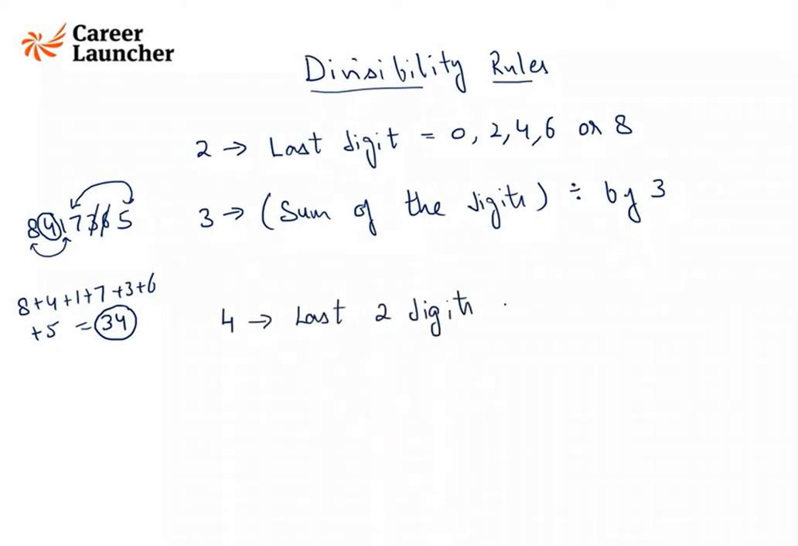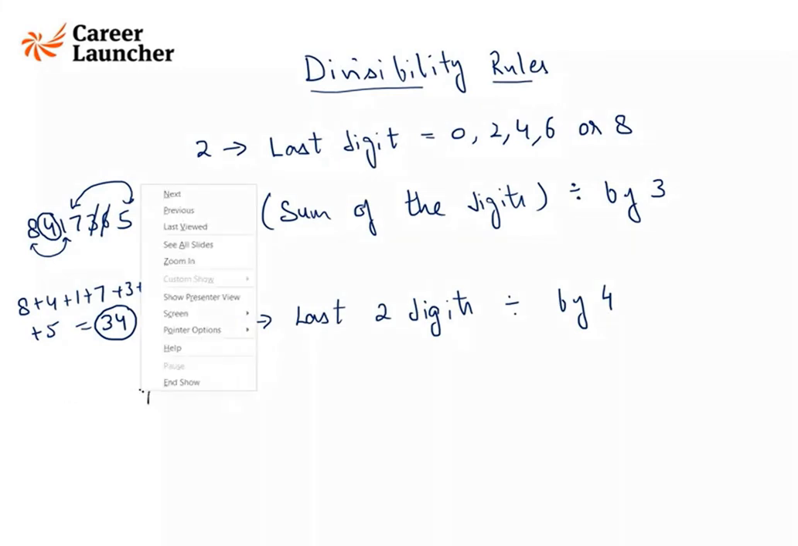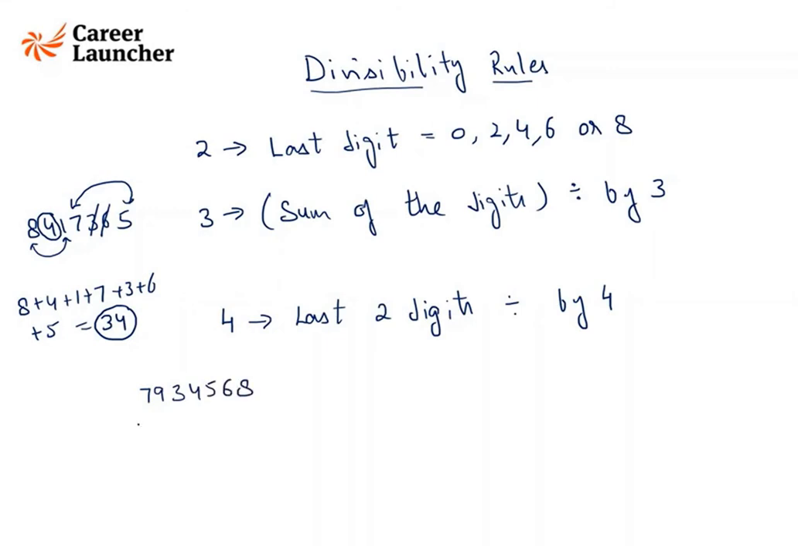The number formed by the last 2 digits should be divisible by 4. Okay. So for example, if we have this number, I just need to focus on the number formed by the last 2 digits. So we know 68 is completely divisible by 4. It is 17 times 4. So if 68 is divisible by 4, that means the entire number is divisible by 4. So you just need to check the number formed by the last 2 digits.